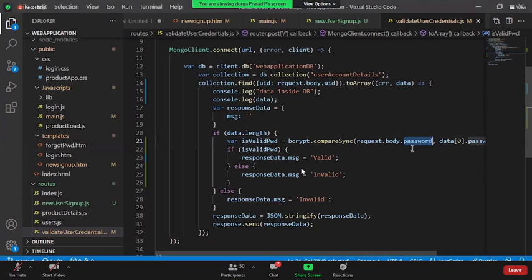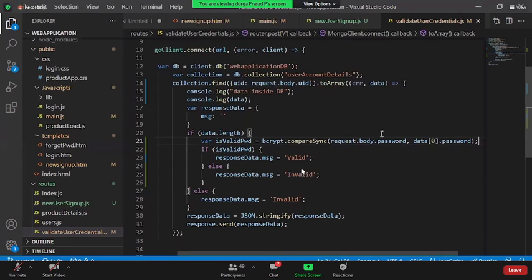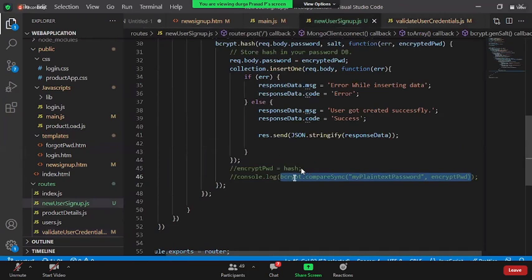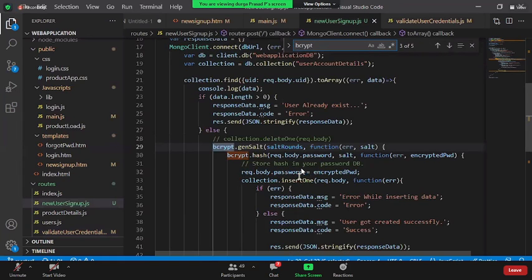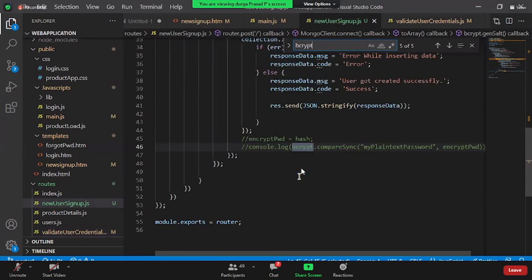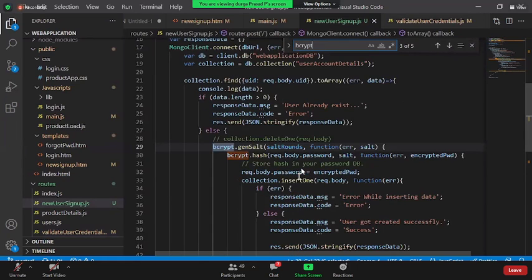This is the data. Bcrypt.compare. Oh man. Bcrypt.async. Required. bcrypt.generate salt. Okay, you know one thing, after the hash code, bcrypt is still returning an error.